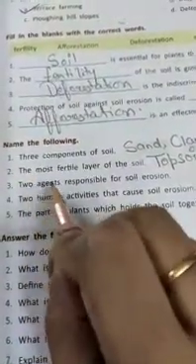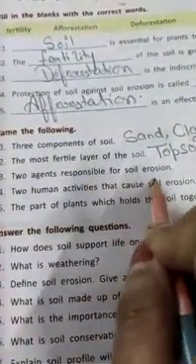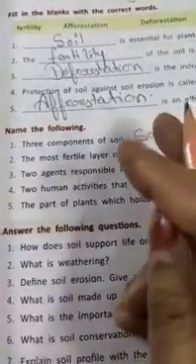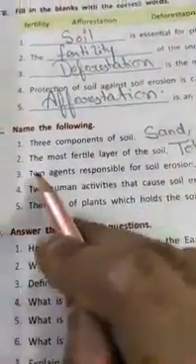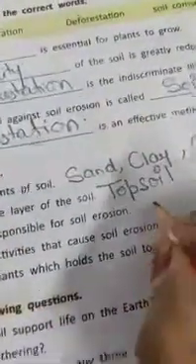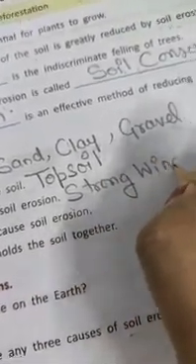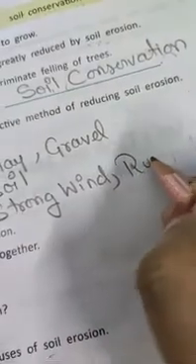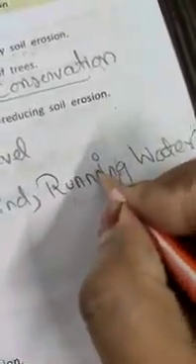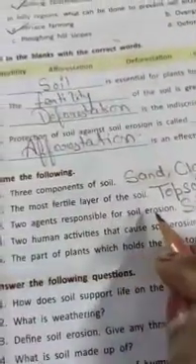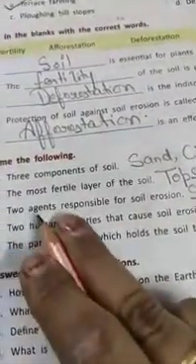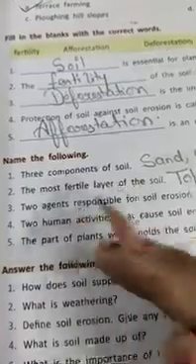Now third, two agents responsible for soil erosion. What are the two agents? We have studied three agents which are responsible for the soil erosion. So we have to write only two agents. So the answer will be strong wind and running water. The third agent is also there, that is human activity, but we have to write only two agents, so you can write any two of them.